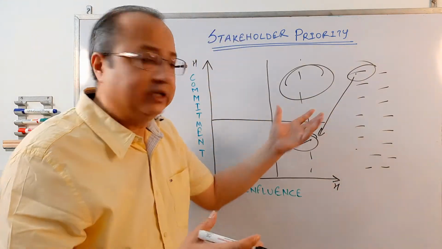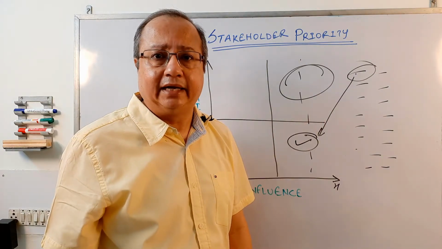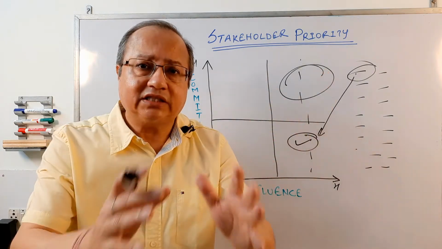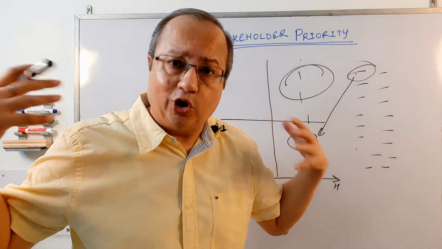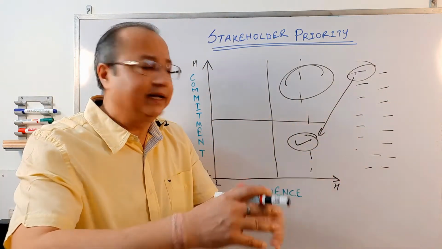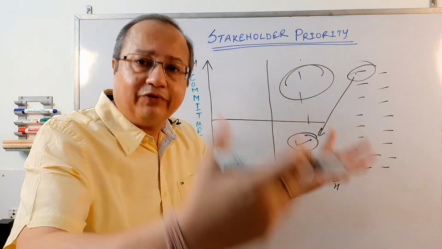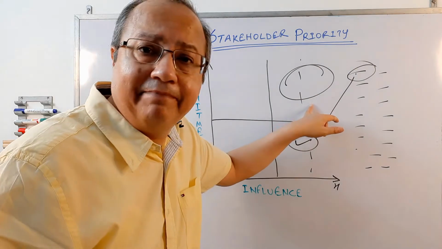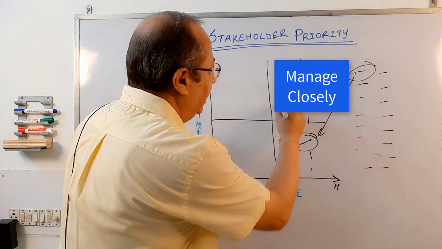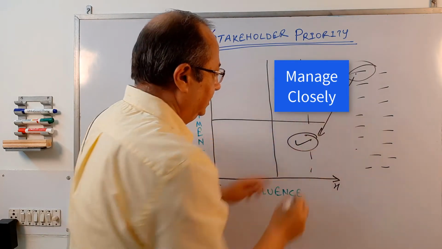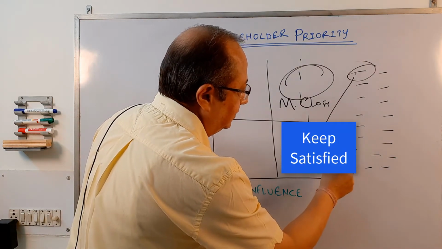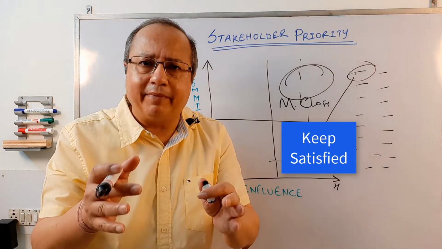And if there is a high influence stakeholder who has a positive influence towards this project, has a positive commitment, then you need to bring them into a leadership position, not just supporters, but people who can share your load. You'll have an additional pair of shoulders to share the load of the project. You can actually delegate or even upward delegate a lot of stuff to them and they will get things done because they are in the same boat. So these are the people you manage very closely. These ones you just keep satisfied. Just keep them satisfied, which is diplomatically, right?